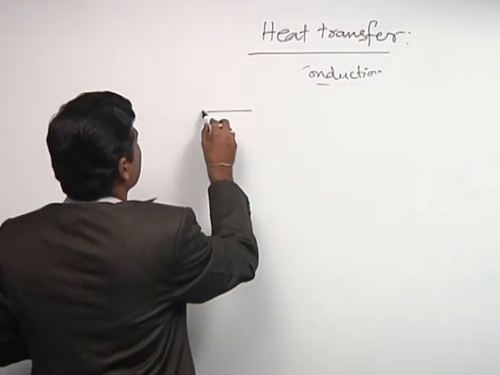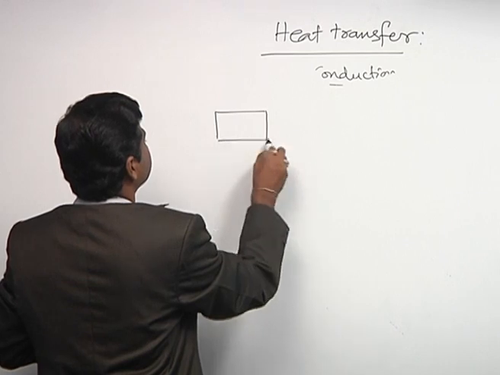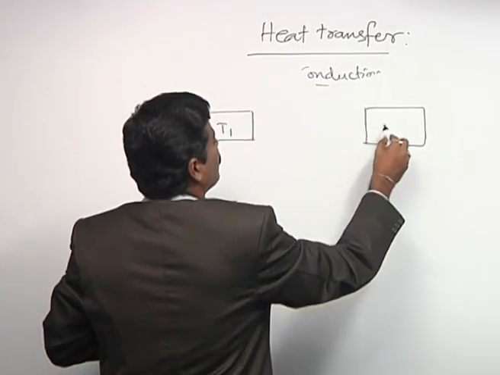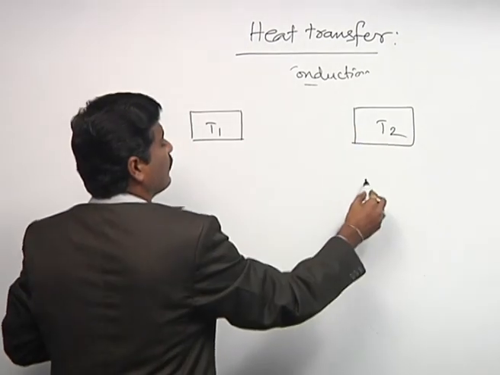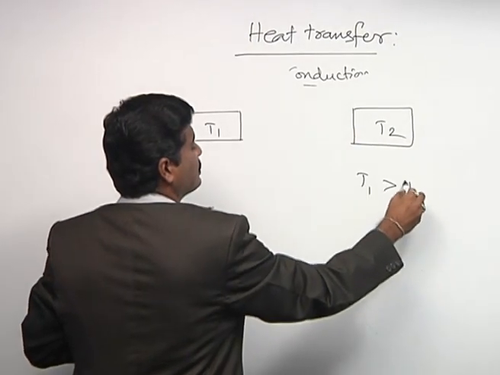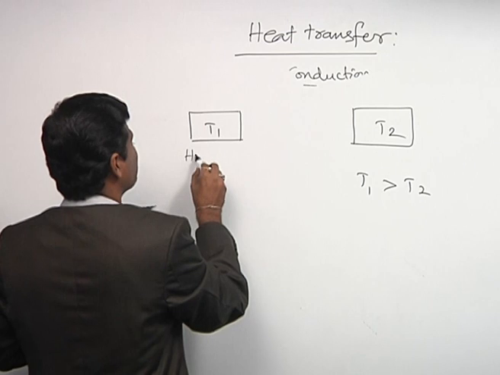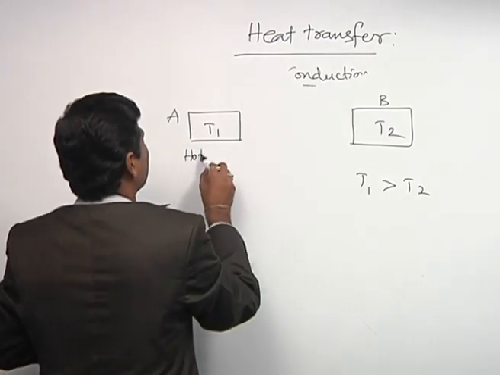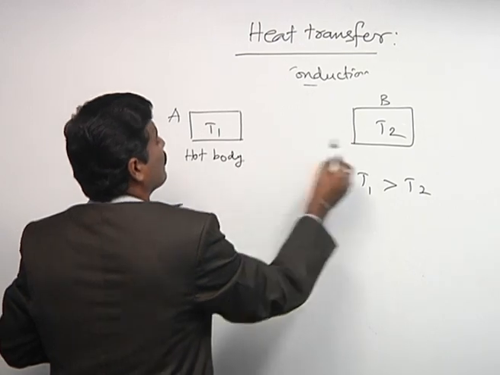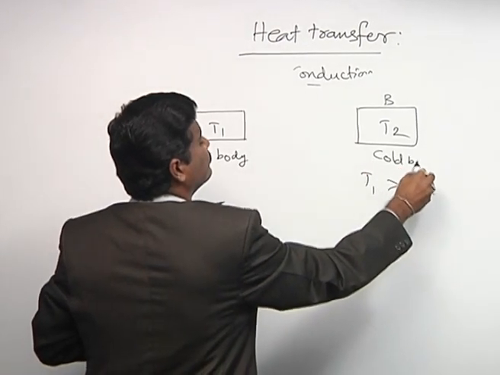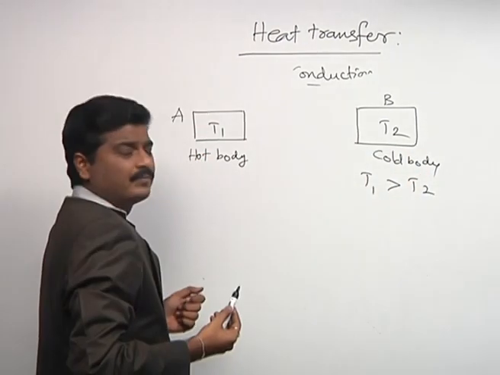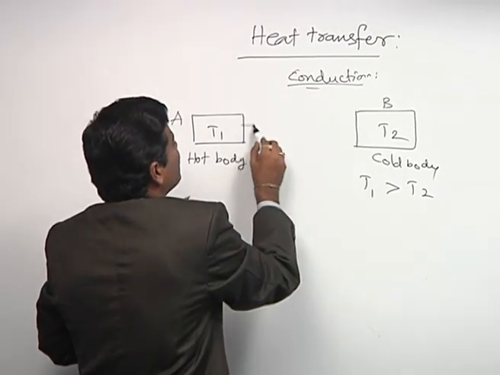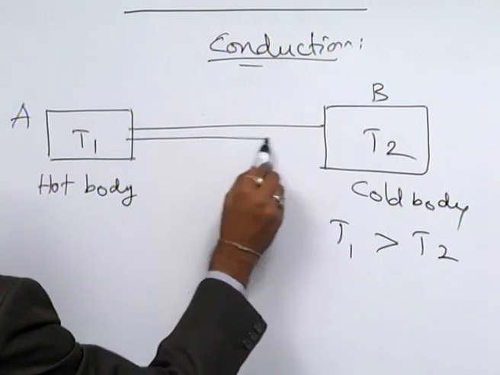Suppose this is one hot body at temperature T1, and this is another cold body, T2. Here our assumption is T1 greater than T2. This is particle A, this is particle B, this is the hot body, this is the cold body. In thermal conduction, they should be directly contacted by some metal rod.